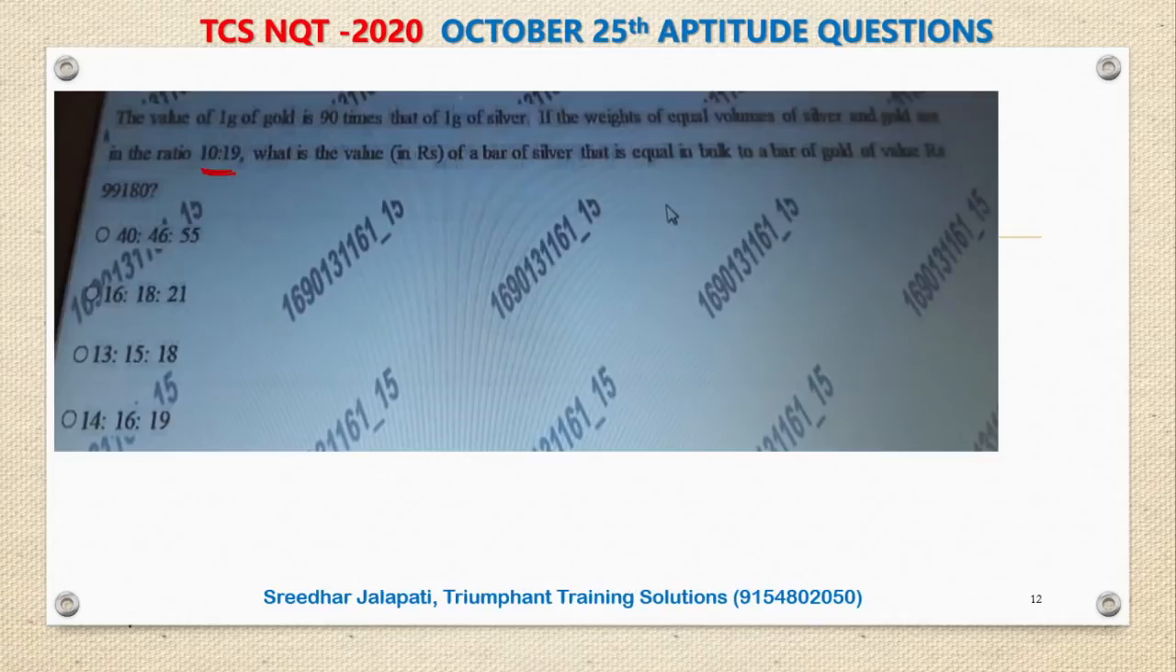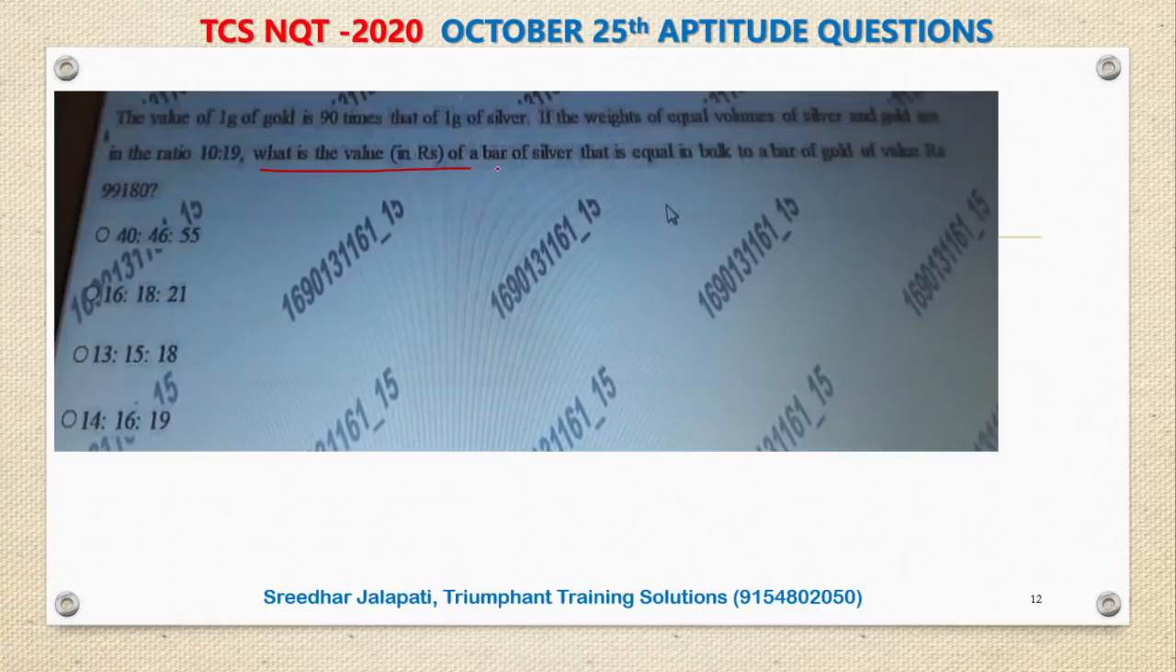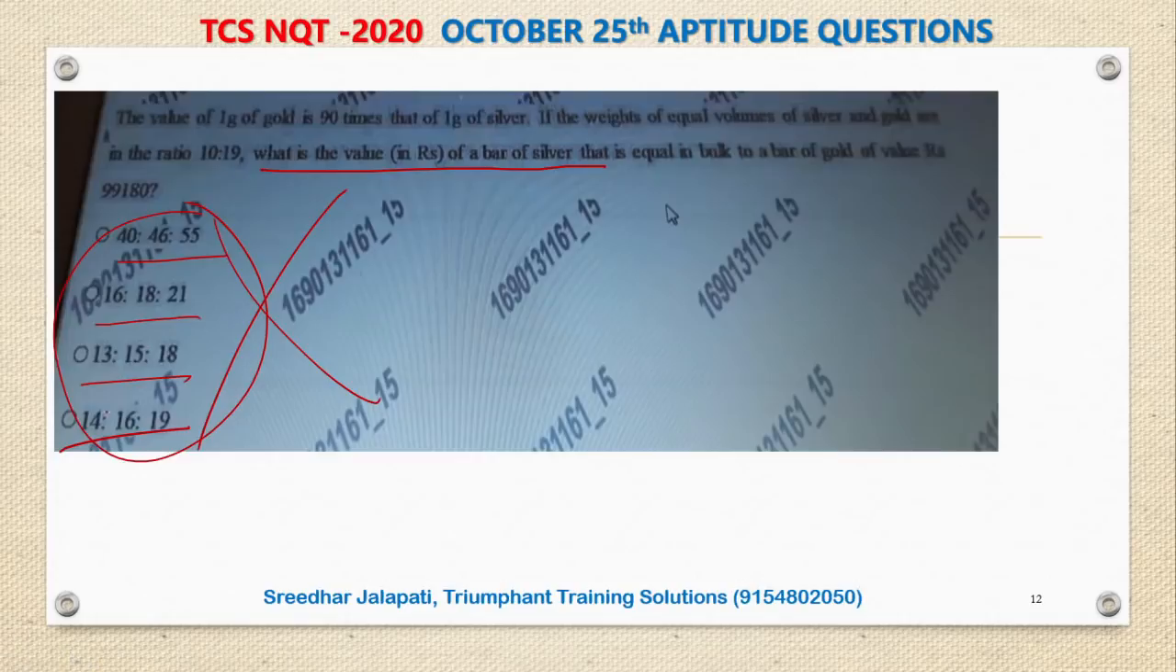The question is fine, but have you noticed the options? You are asked to find the value of a bar of silver, but in the options it is given as ratios, 40:46:55, 16:18:21. These are nowhere related to the question. Again, there is an error, right? So I am skipping this question. Don't ask me what to do if I get the same question tomorrow. I think, don't worry, TCS people may give you an extra mark if there are any errors from their end.